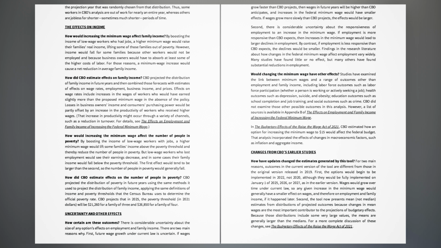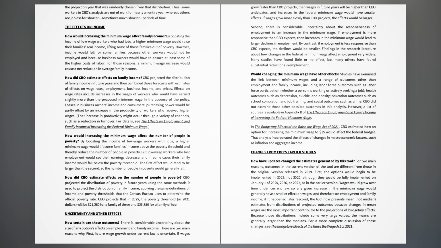Uncertainty and other effects. How certain are these outcomes? There is considerable uncertainty about the size of any option's effects on employment and family income. There are two main reasons why. First, future wage growth under current law is uncertain. If wages grow faster than CBO projects, then wages in future years will be higher than CBO anticipates, and increases in the federal minimum wage would have smaller effects. If wages grow more slowly than CBO projects, the effects would be larger.